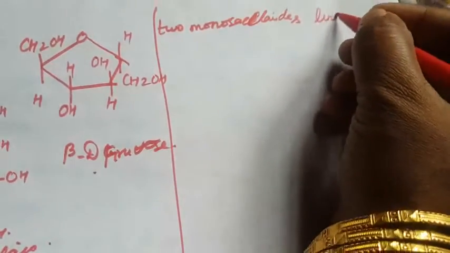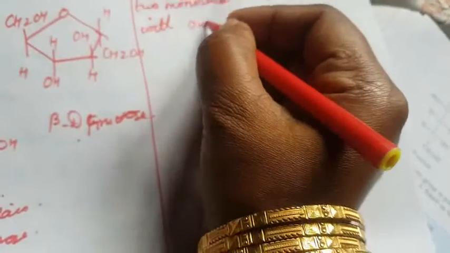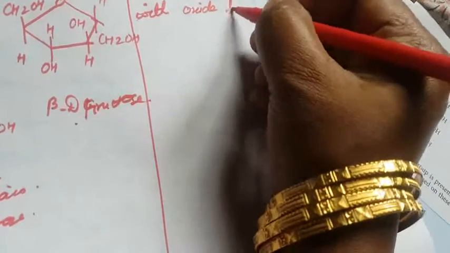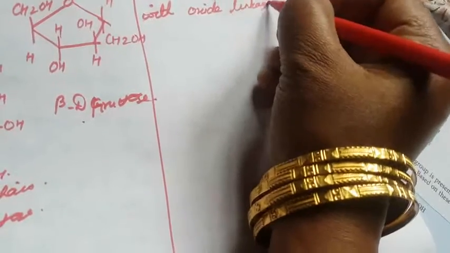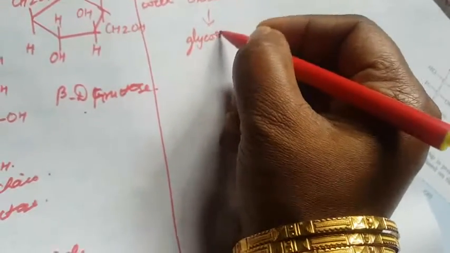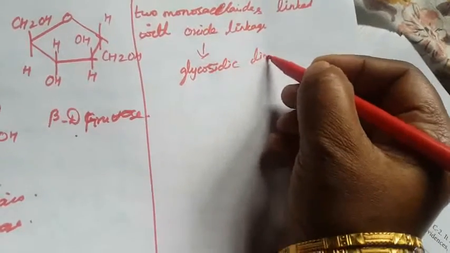What is a glycosidic linkage? I'm going to write the structure now.